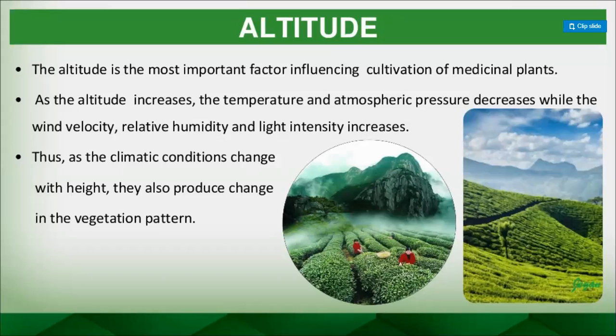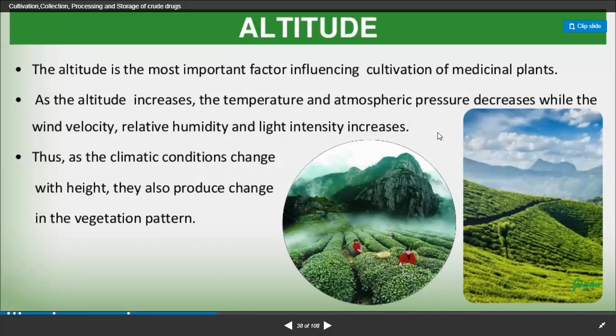So what is the impact of this climatic variation? It will impact the plant, because the plant also has its own physiological processes: absorbing water, transportation of minerals and other things. So that's what happens. Thus, as the climatic conditions change with height, they also produce change in the vegetation pattern, right? That's what you can see here.